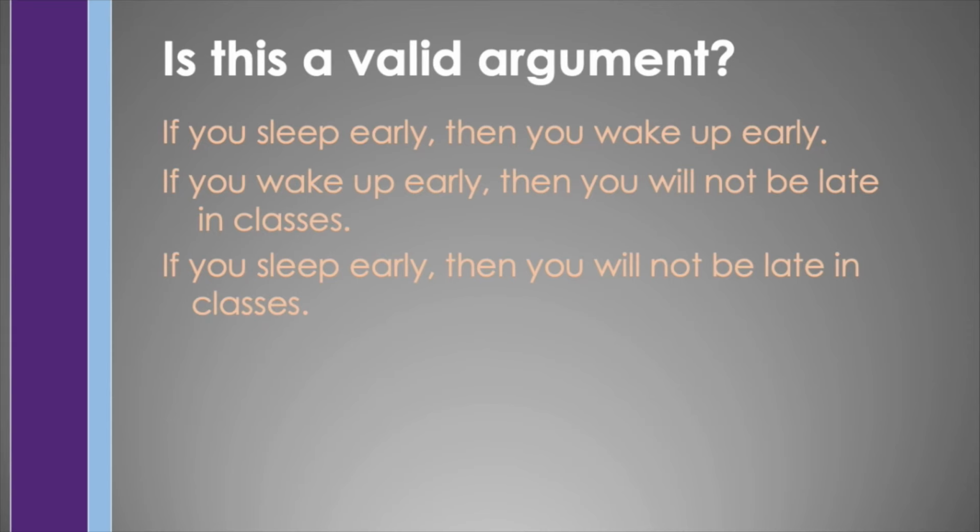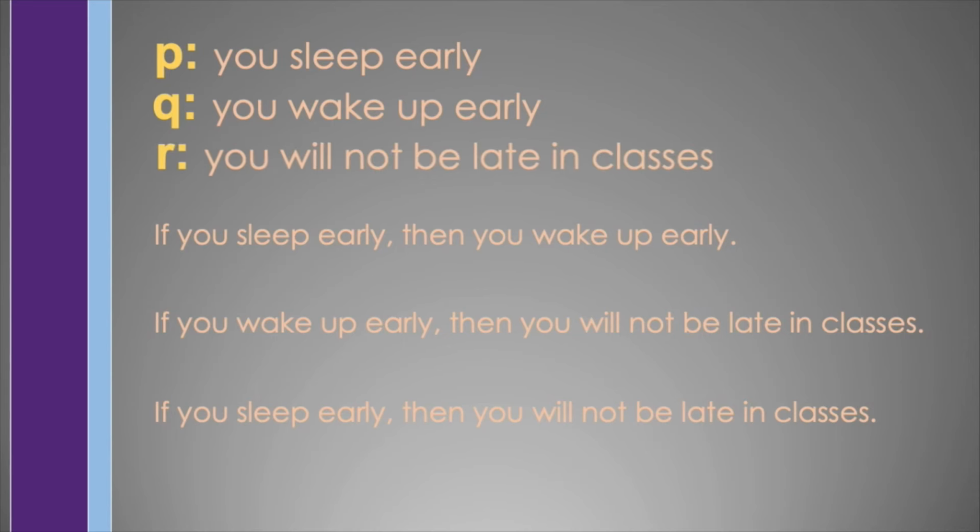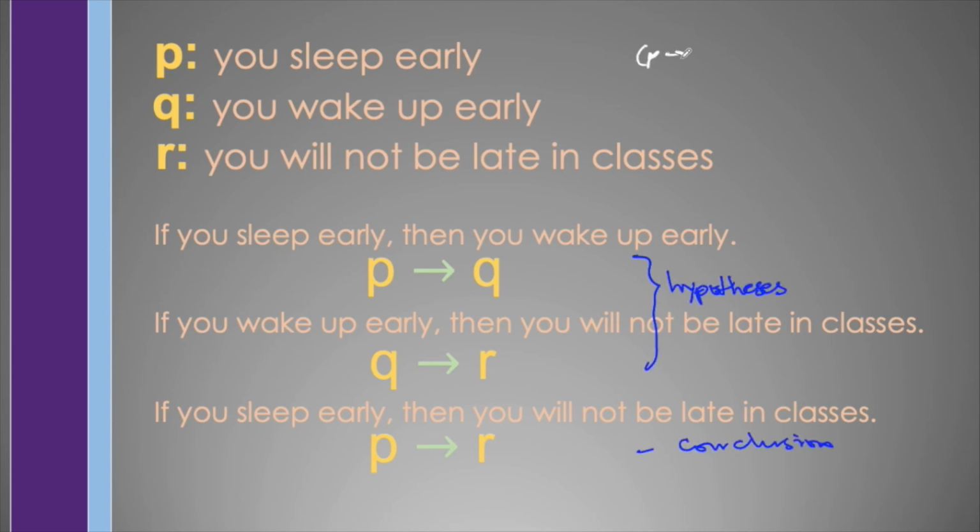In this argument, we have three propositions, which are you sleep early, you wake up early, and you will not be late in classes. Putting everything in symbols, we have if P then Q on the first one, if Q then R on the second one, then in our conclusion, we have if P then R. Keep in mind again that these are our hypotheses and this is our conclusion. Remember that we may combine the hypotheses using the conjunction operation, and since our conclusion is if P then R, we may make use of the implication operation.